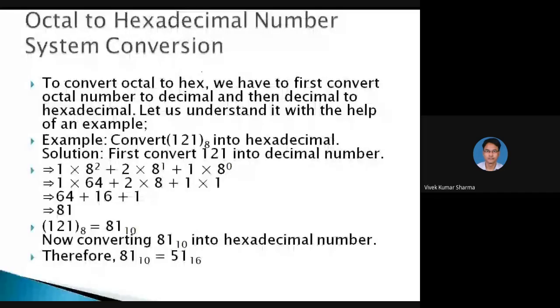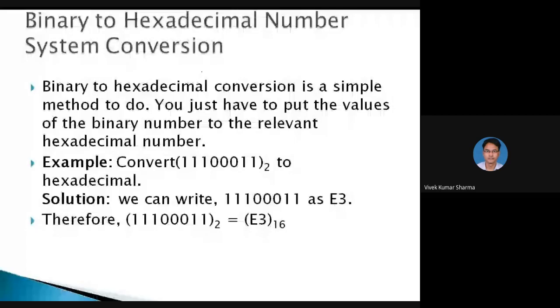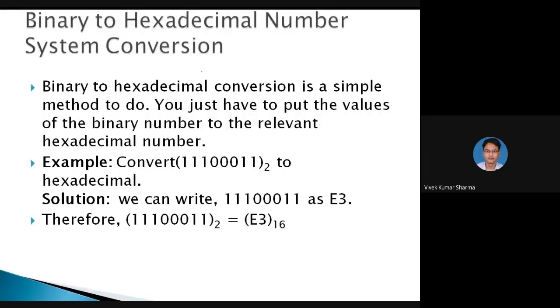Binary to hexadecimal number system conversion. Here is the given binary number 111 000 111, and we have to convert it into hexadecimal. Binary to hexadecimal conversion is a simple method. You just have to put the values of the binary number to the relevant hexadecimal number. So we can write it as E3.